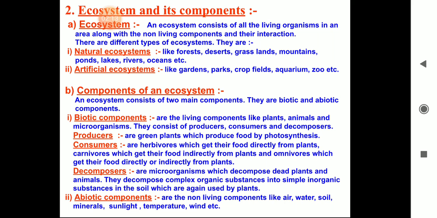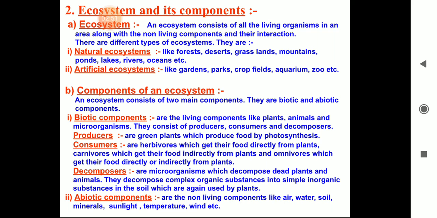directly from plants, and carnivores which get their food from the herbivores, and omnivores which get their food from plants as well as from herbivores. Decomposers are the microorganisms which decompose dead plants and animals. So they decompose complex organic substances into simple inorganic substances present in the soil, and these things just go back again into the soil by the decomposers, and these are used by the plants again.